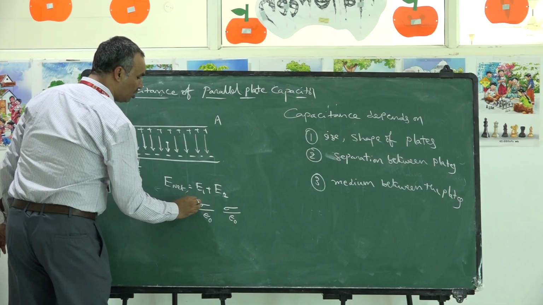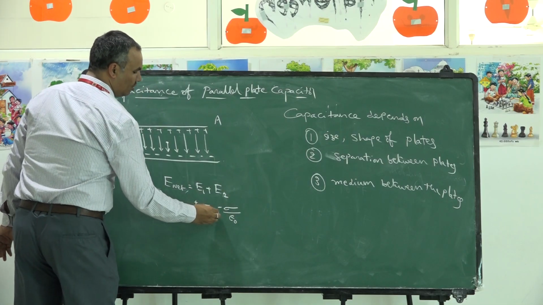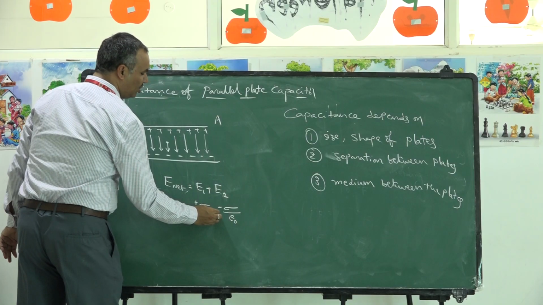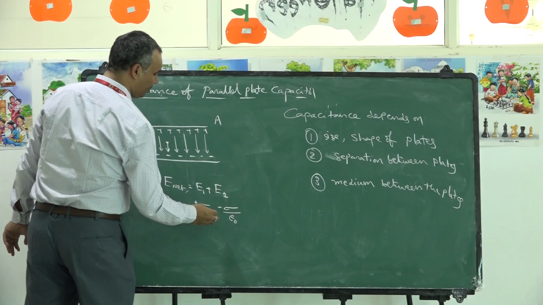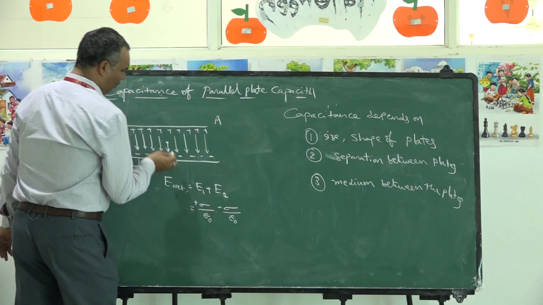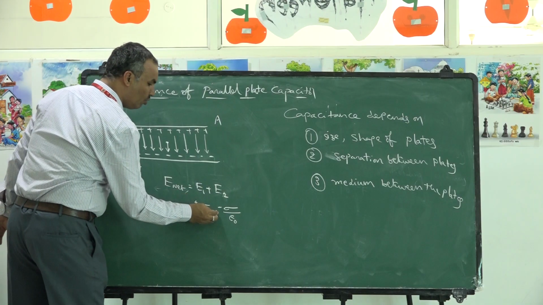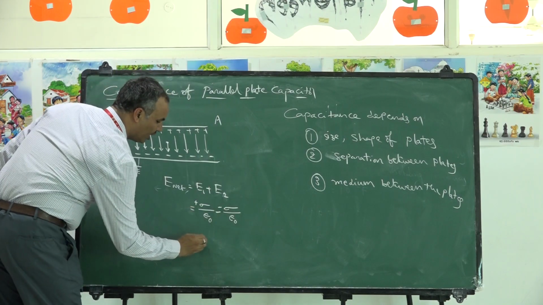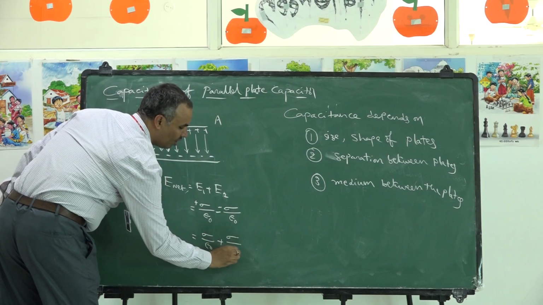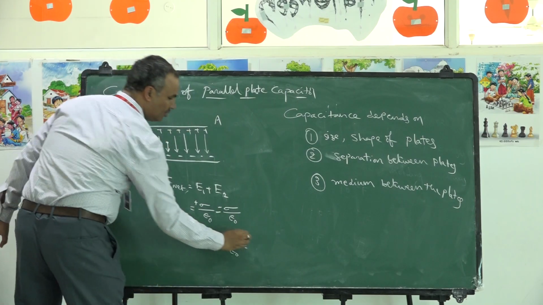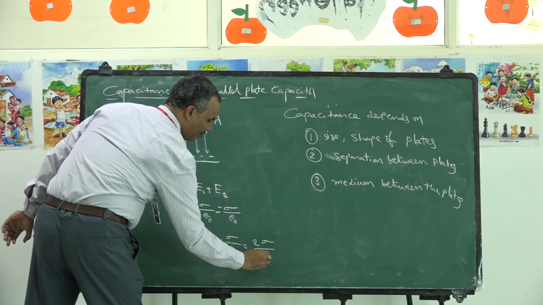But here we have positive charge, here we have negative charge density, so we need to add these two. This is on the right hand side, this is on the left hand side, so again you have to keep minus here. So finally, sigma by epsilon naught plus sigma by epsilon naught, that is 2 sigma by epsilon naught.